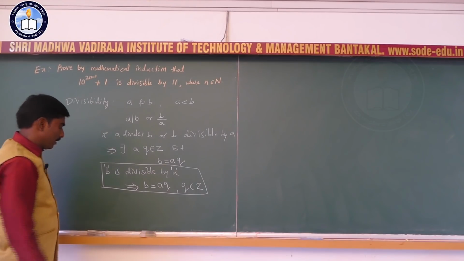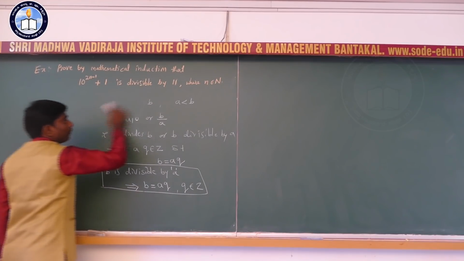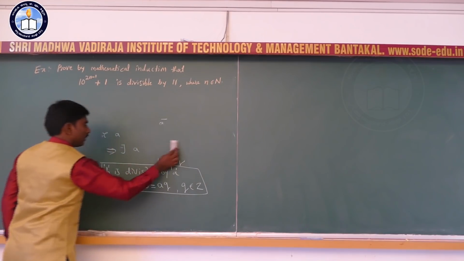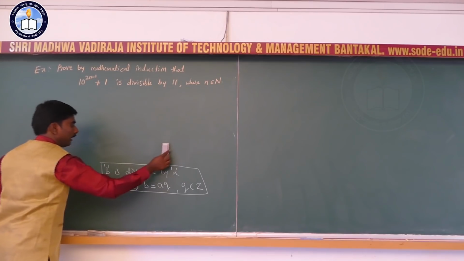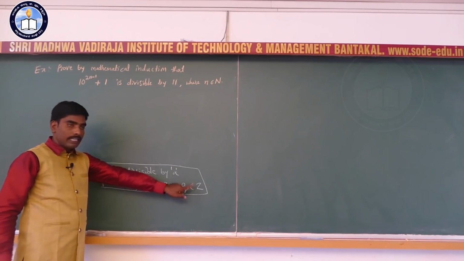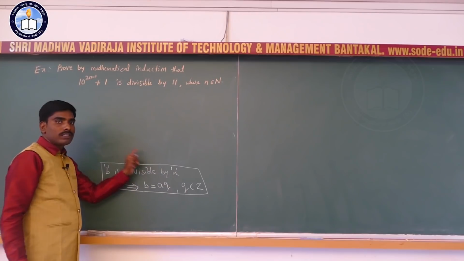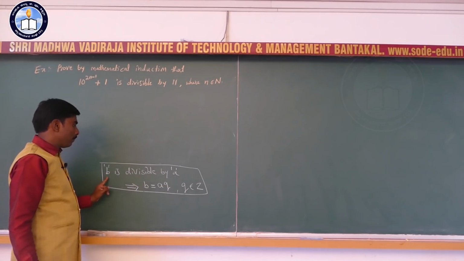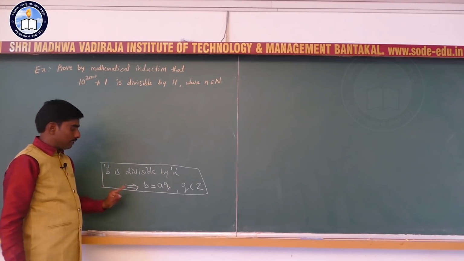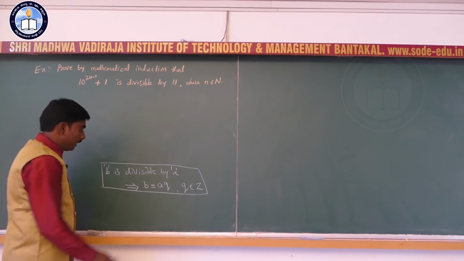Now, we will prove this example by using PMI. Please remember, B is divisible by A means there exists an integer Q such that B equal to AQ. This is the definition of divisibility.